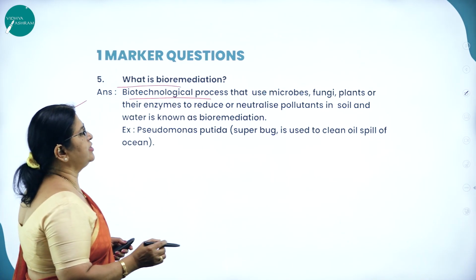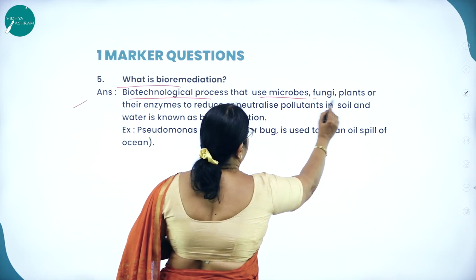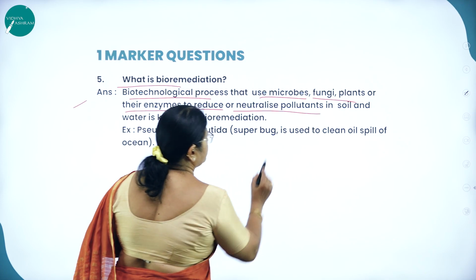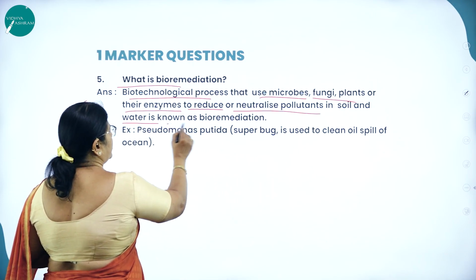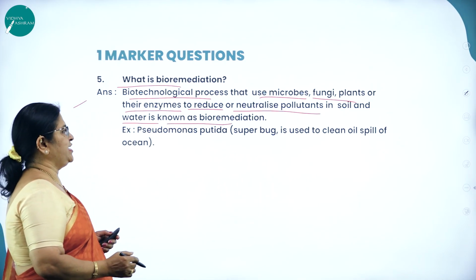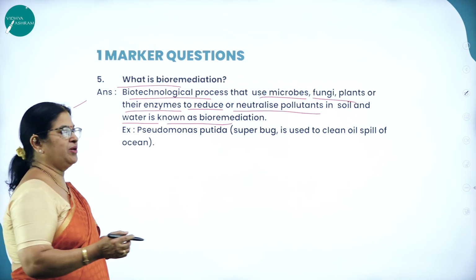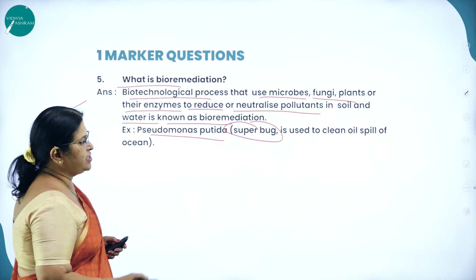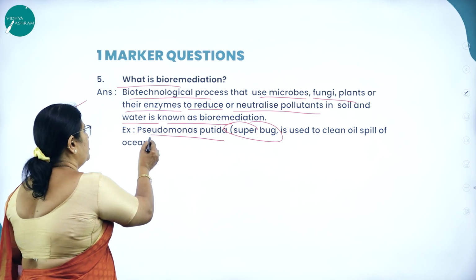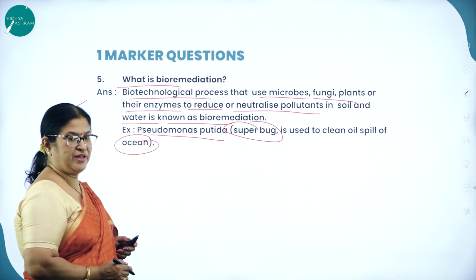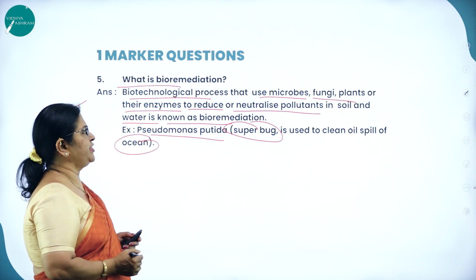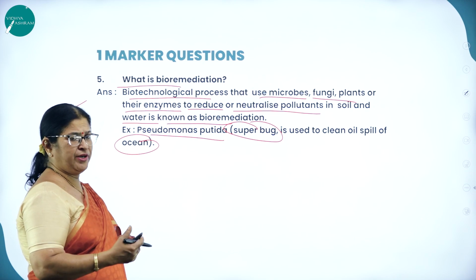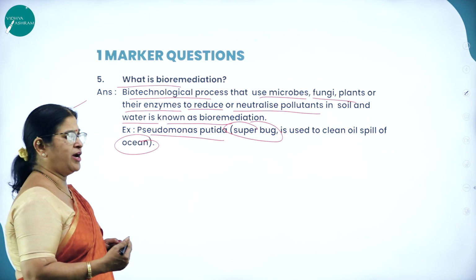Next, what is bioremediation? The biotechnological process that uses microbes, fungi, plants or their enzymes to reduce or neutralize pollutants in soil and water is known as what? Bioremediation. What is the example? You can take Pseudomonas putida, which is also called as what? Superbug. It is used to clean oil spills of oceans. If there is an oil spill in an ocean, this Pseudomonas putida is used to reduce the toxicity or the pollutants in the water due to the oil spill.